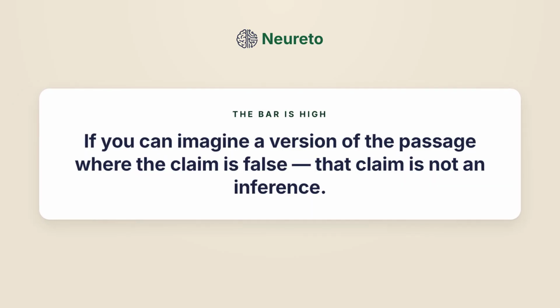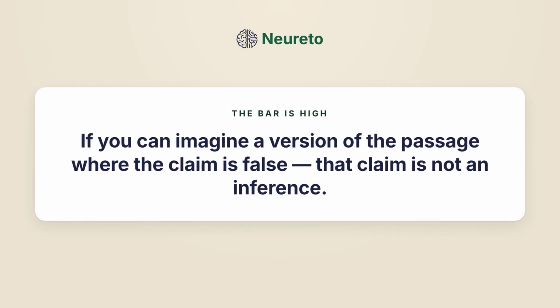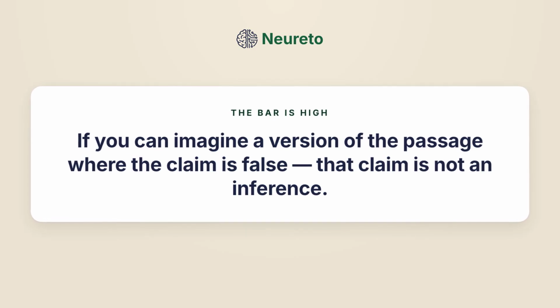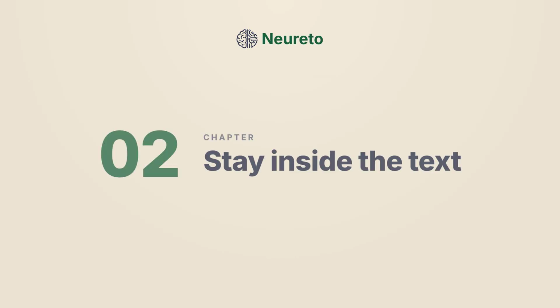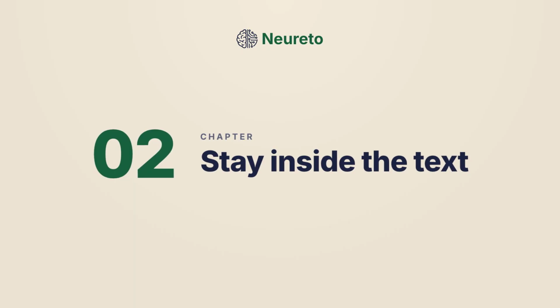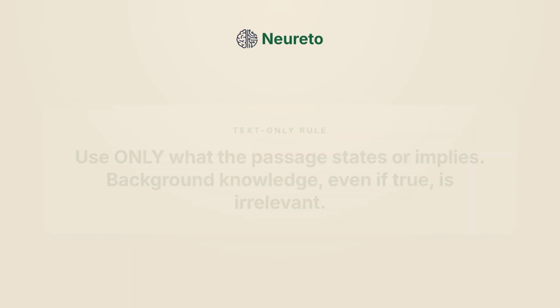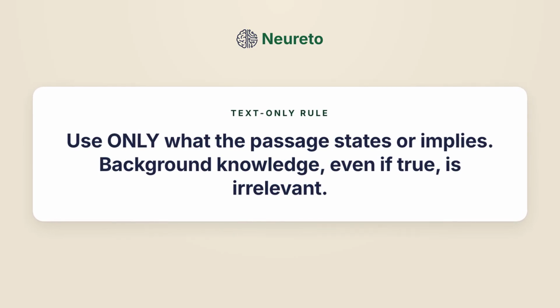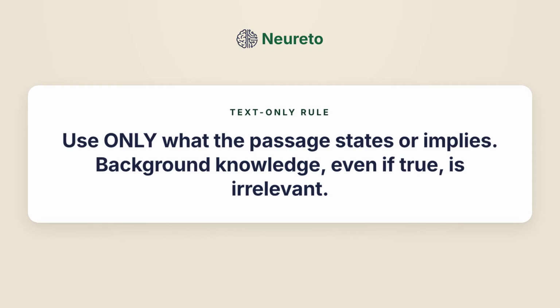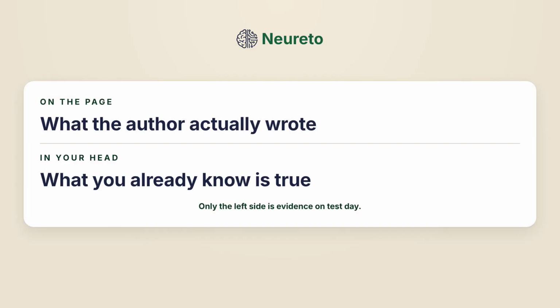Here is the test. If you can imagine a version of the passage where the candidate claim is false, that claim is not a forced inference. Eliminate it. Stay inside the text. Use only what is on the page. Background knowledge does not count, even when it is obviously true in the real world. Two sources you might lean on: what the author wrote and what you already know to be true. For inference, only the first one counts as evidence.